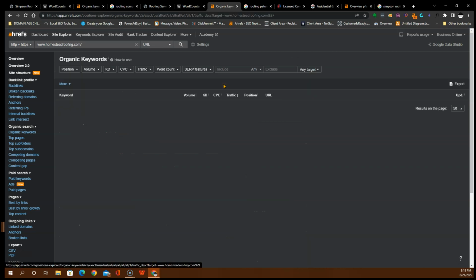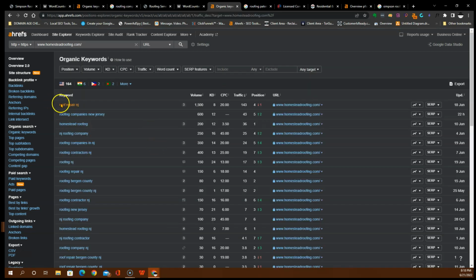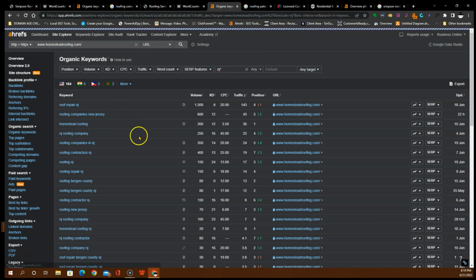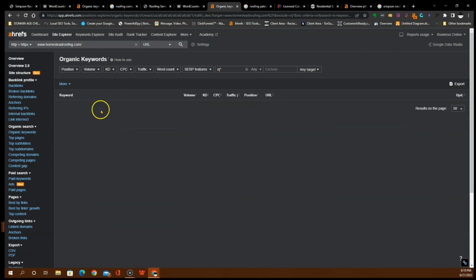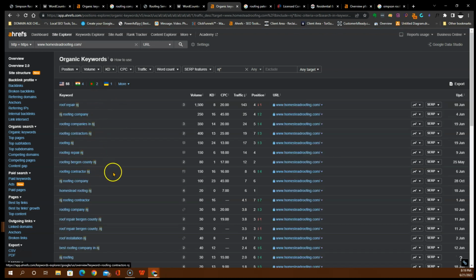So if we come in here, we're able to analyze the keywords these guys are using. Roof repair, New Jersey, right? This gets 1,500 searches per month. KD of 8, very easy to rank for this. And they're getting 143 searches per month for this alone. So what you can do is take this keyword and use it on your site. Not just this one. Let's narrow it down, since it's New Jersey. You can take all of these New Jersey keywords and list them on your site properly. Roof in Bergen County, right? 80 searches. They're in the second position for that. So it's very useful, right?